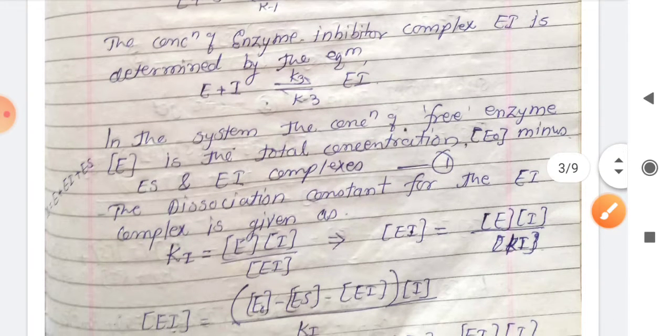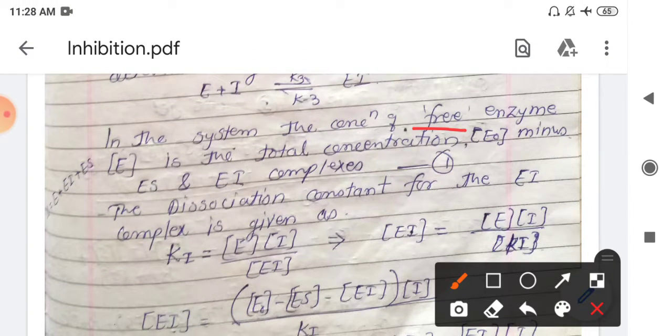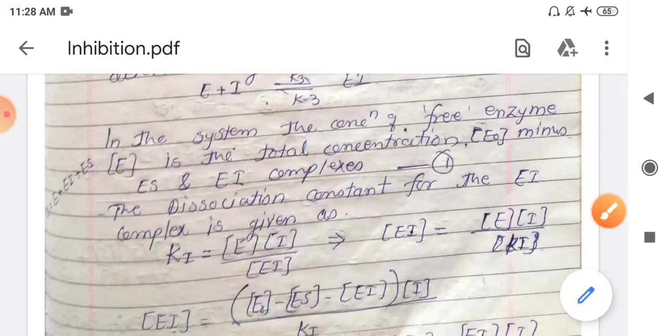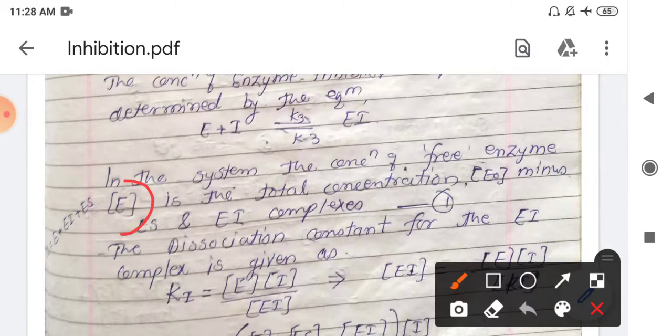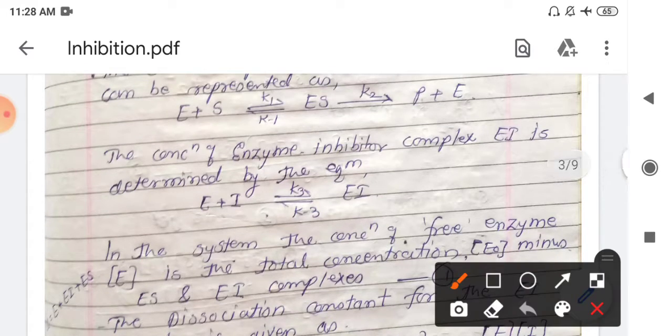In the system, what is the concentration of free enzyme E? It is what we previously obtained for the Michaelis-Menten mechanism.